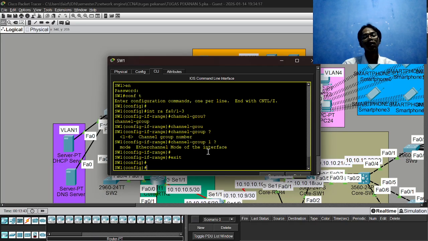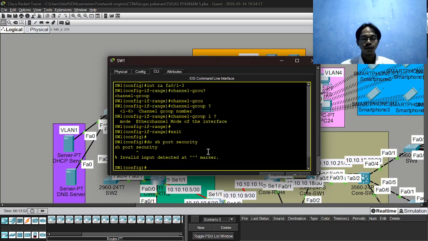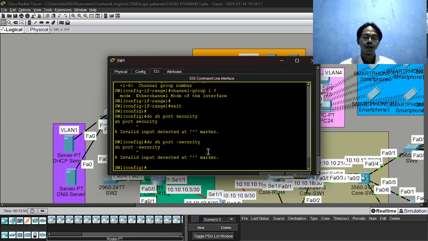After that, we want to know about the port security. So the command is show port-security.